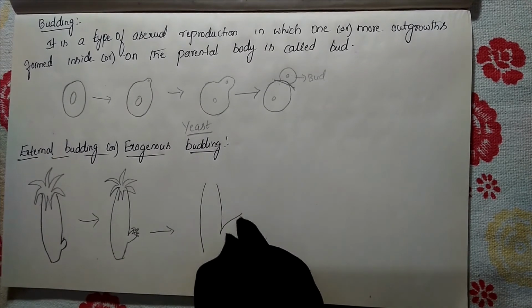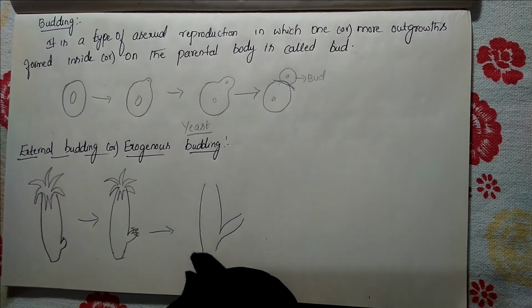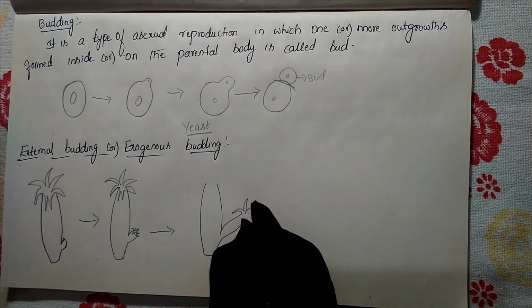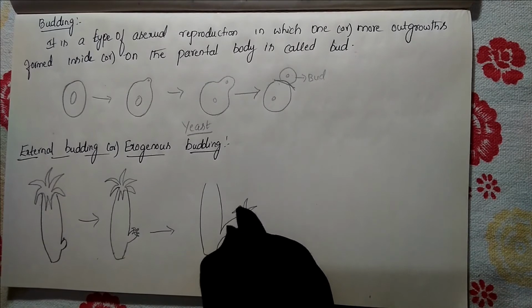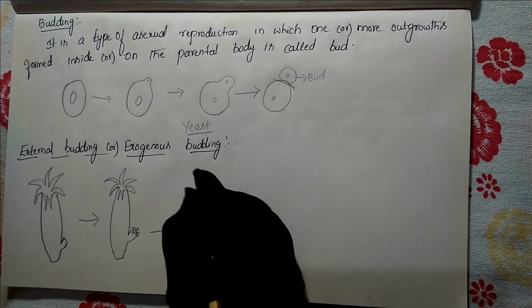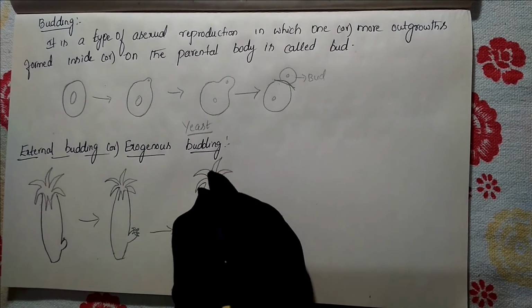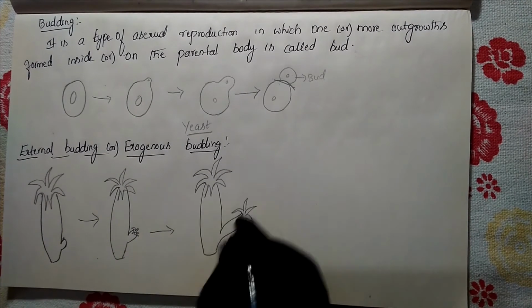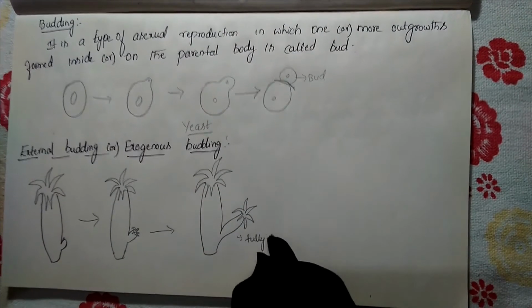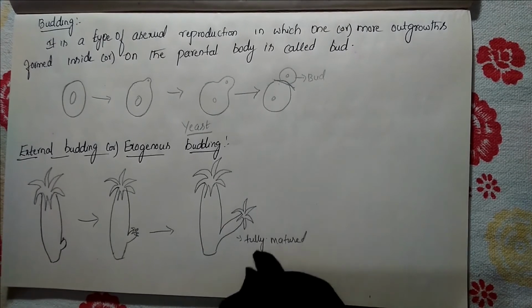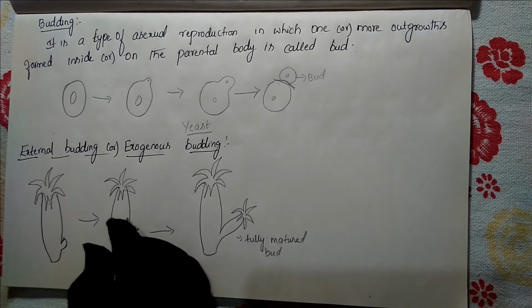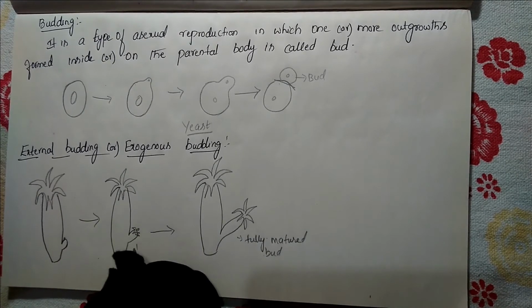Now this outgrowth, which we call a bud, has completely grown and developed into a new individual. This is a fully matured bud. This is a developing bud.